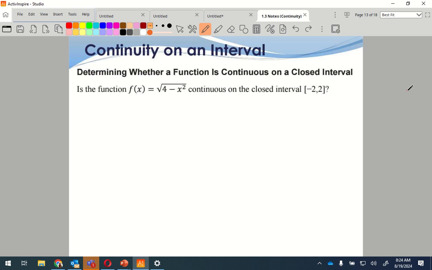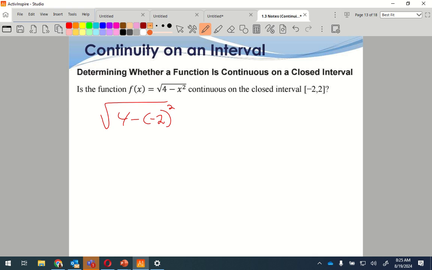All right, is the function continuous on the closed interval? So what that means is, is every single point from -2 to 2 going to be in the domain of this? Can I plug in -2? What is -2 squared? 4, right?